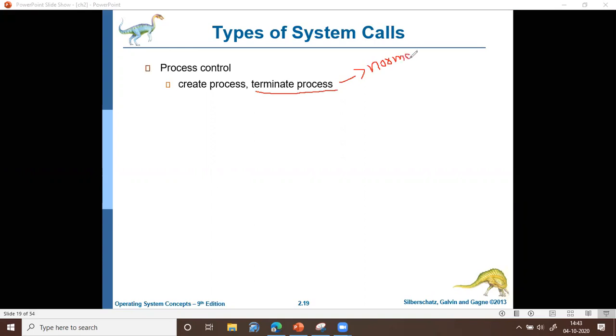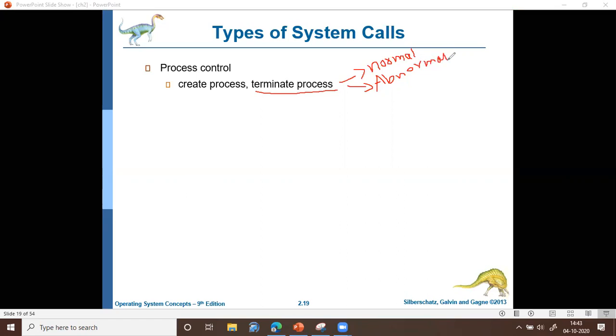Such a termination is called normal termination, or it can be an abnormal termination. Abnormal termination means the process is terminated due to some error. So the process may terminate under two circumstances: either a normal termination or an abnormal termination.